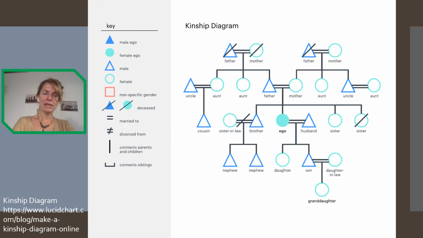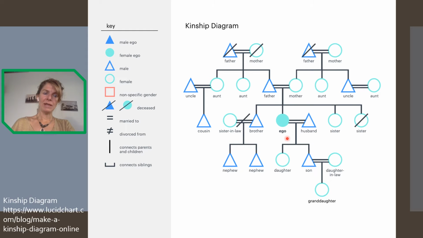So here, ego is the person that is concerned with the kinship diagram. So ego is always indicated in plain color. And if it's a male doing the kinship diagram, it will be a triangle. If it's a female, it will be a circle. So here, ego, as you can see, is in the middle.